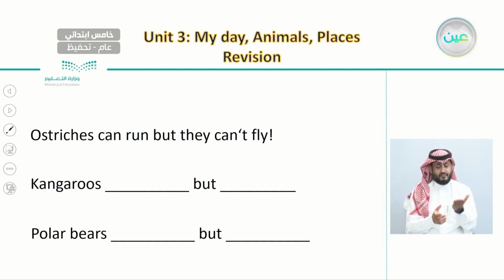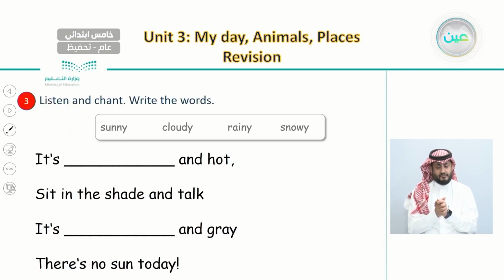Kangaroos can jump, but they can't swim. And also polar bears can swim, but they can't speak. So here we can write all of these sentences about what animals can or can't do.